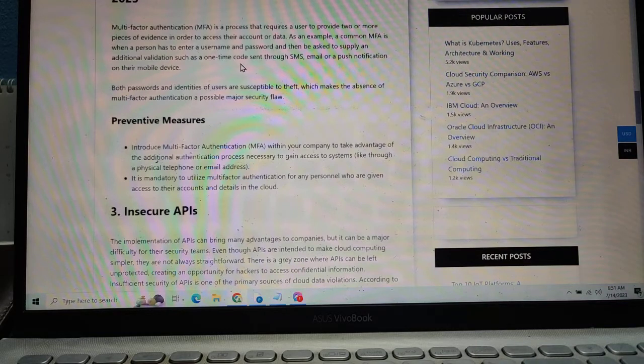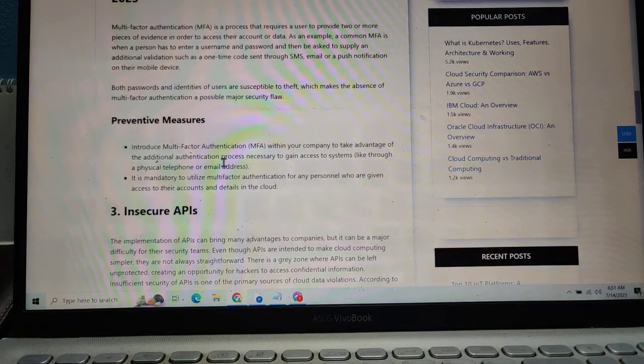Both passwords and user identifiers are susceptible to theft, which makes the absence of multi-factor authentication a possible security flaw. Introduce multi-factor authentication (MFA) within your company to take advantage of the traditional authentication process necessary to gain access